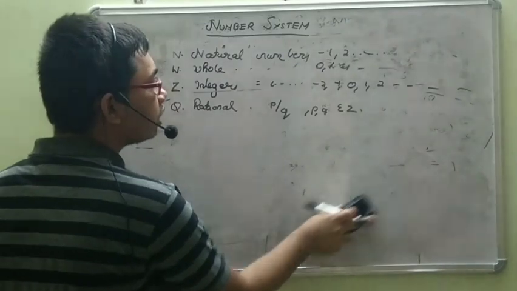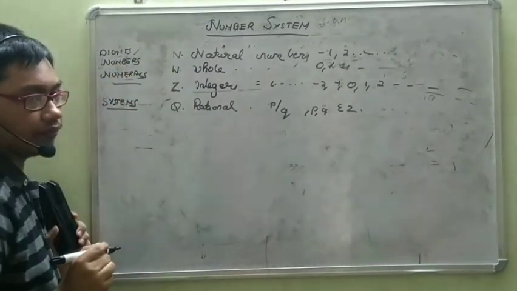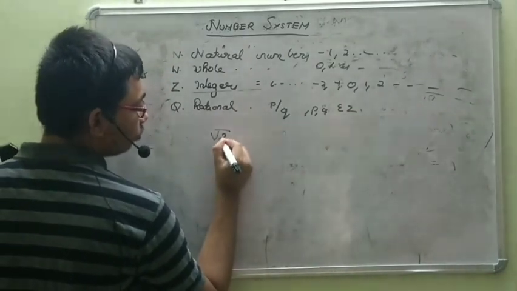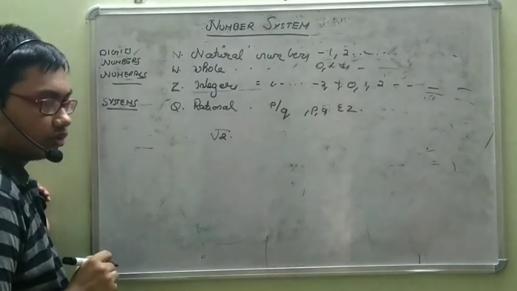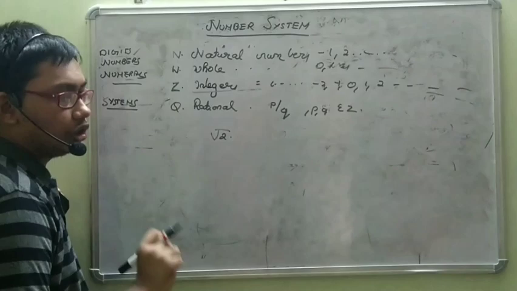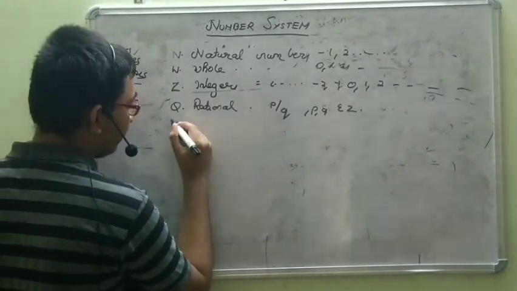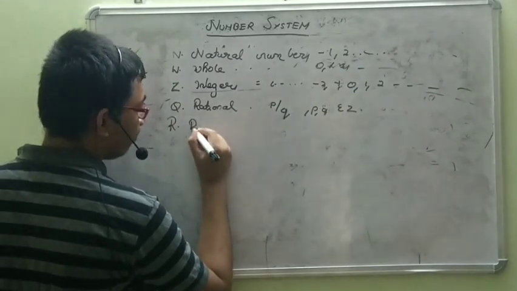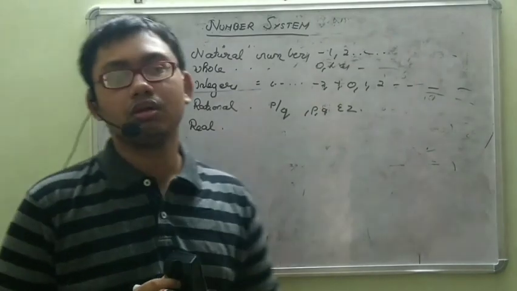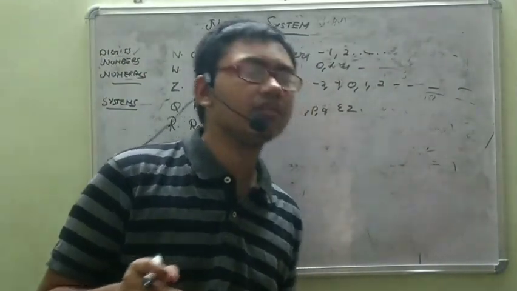If we cannot write any number in the form of rational, then it is called an irrational number, like root 2. How can you write root 2 in the form of a rational number? You can't write it in the form of P by Q. So this is an irrational number. Then we come to the main number called real number. It includes all numbers, rational as well as irrational.